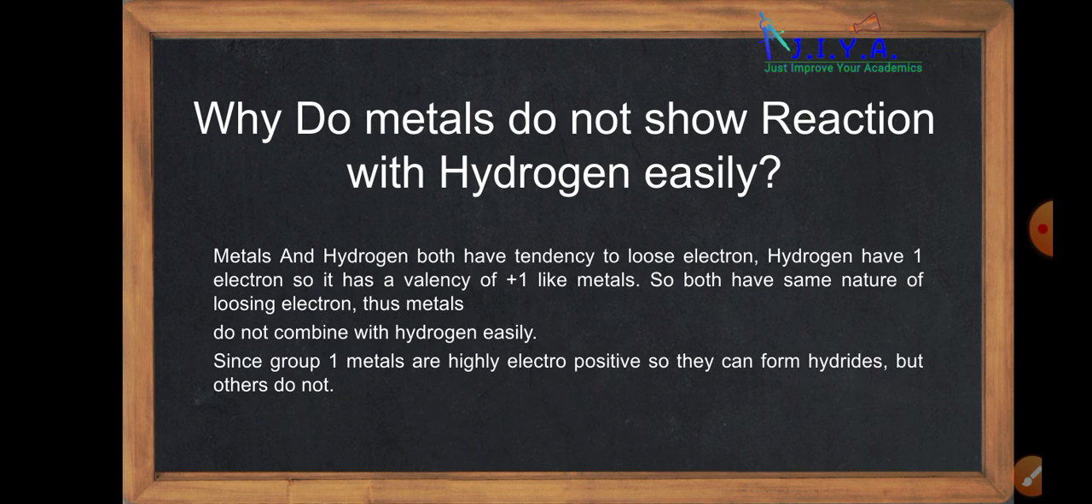So why do metals not react with hydrogen easily? Metals and hydrogen both have a tendency to lose electrons, because hydrogen has one electron, so it has a valency of +1 like group 1 elements. So both have the same nature of losing electrons. Thus, metals do not combine with hydrogen easily. Since group 1 metals are highly electropositive, they can form hydrides, but others do not. So this is the reason. Both have the same valency, so they have the same chemical nature.